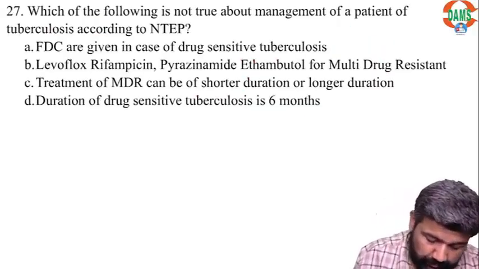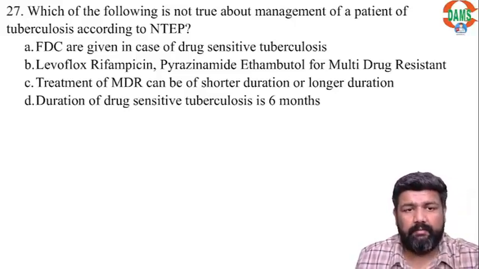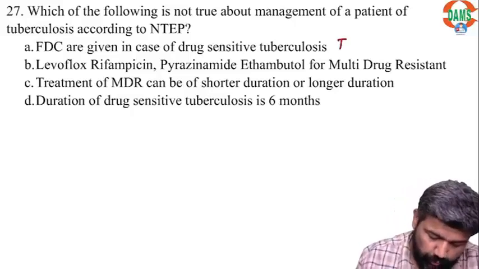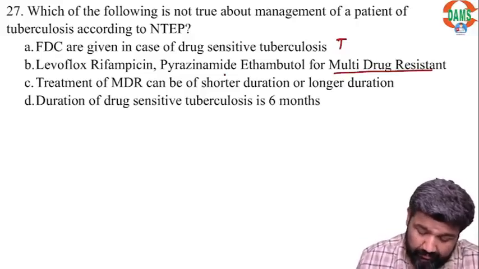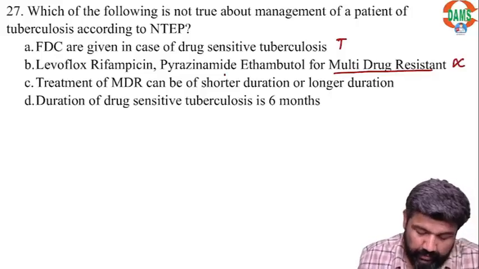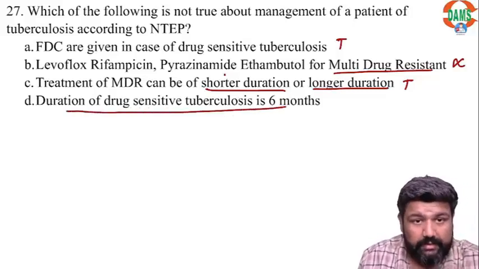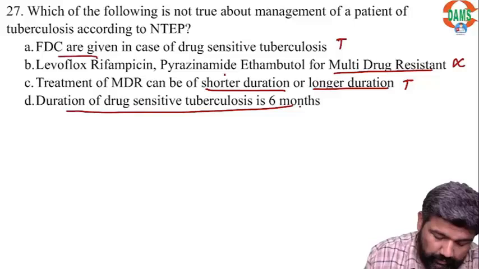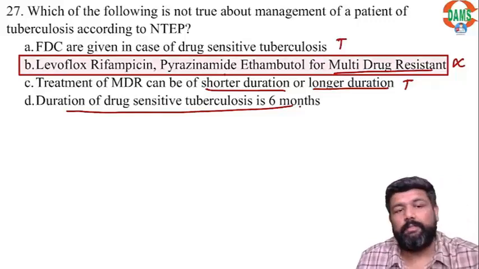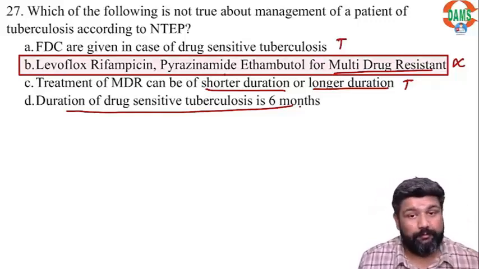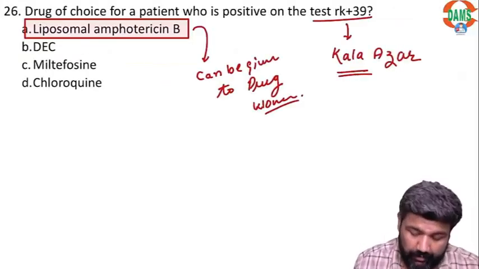Guys, which of the following is not true about management of a patient of tuberculosis according to NTEP? FDC are given in case of drug sensitive tuberculosis. True. Levoflox, rifampicin, pyrazinamide, ethambutol for multi-drug resistant. This is not true. Treatment of MDR can be shorter or longer. Yes. Treatment of drug sensitive is for 6 months. So here the answer is option B. Levoflox, rifampicin, pyrazinamide, ethambutol are not given for multi-drug resistant. They are given for H mono.